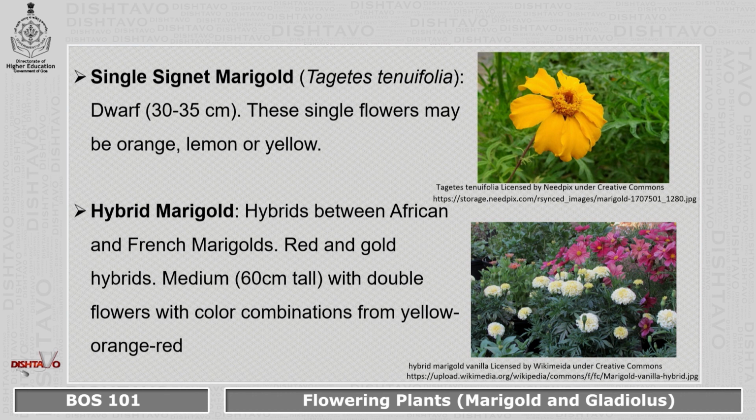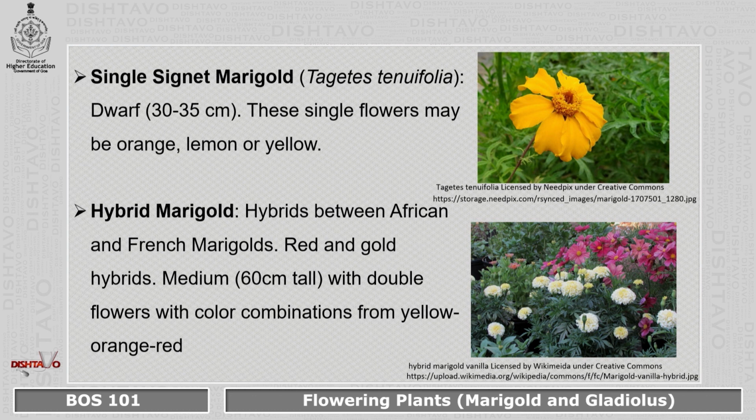The third variety is single signet marigold. The botanical name is Tagetes tenuifolia. This is a dwarf variety that grows up to around 30 centimeter, and it gives single flowers. As you can see in the picture, it is a single flower. It can have different colors, but single color, either orange, yellow, or lemon.